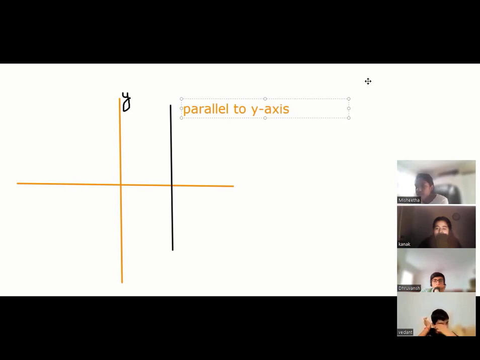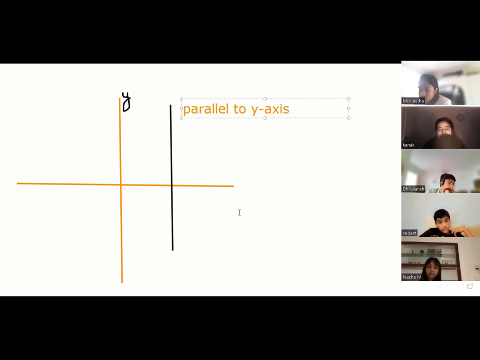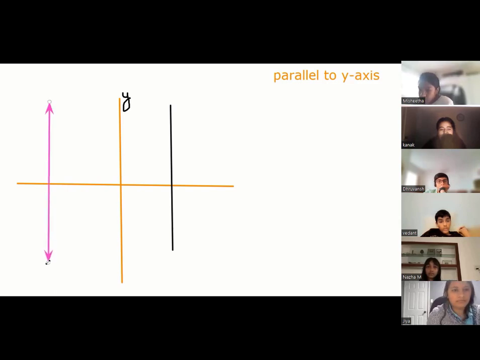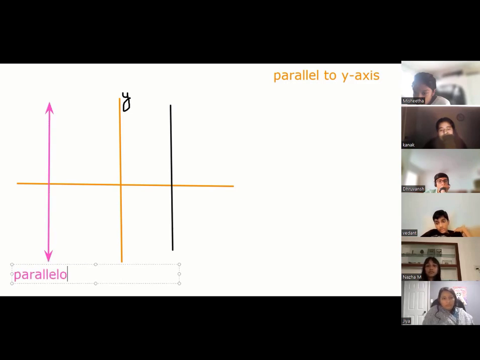Tell me, Vedant, this pink line is parallel to x-axis or y-axis? This pink line is parallel to y-axis or x-axis, Vedant? It's parallel to y-axis. Correct, but on the negative side, correct? Yeah, because it's cutting through the x-axis. Parallel to y-axis.